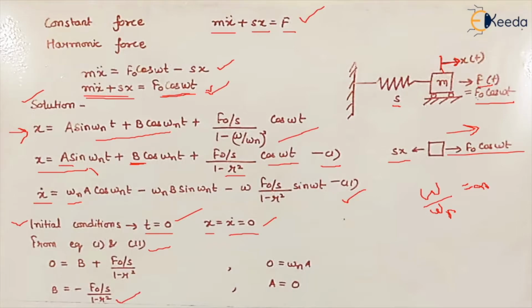And in the third equation we get this factor, which is a cos omega nt times omega n into a, because time is 0, it becomes 0. So a also becomes 0. That means the only constant we'll be using further is b.